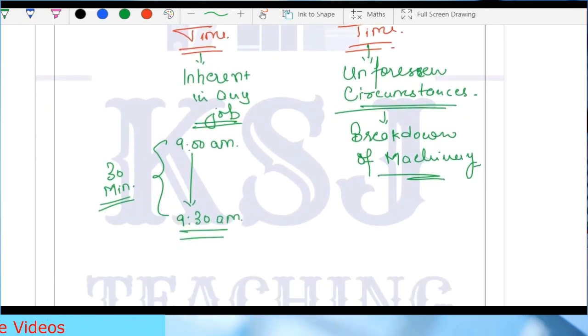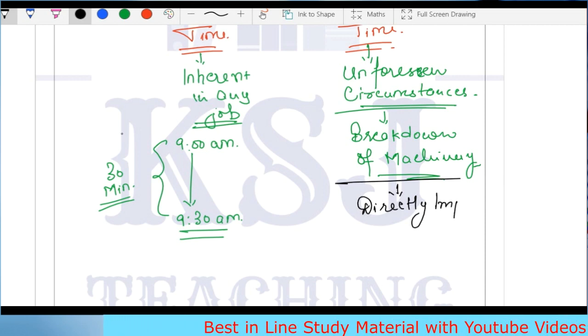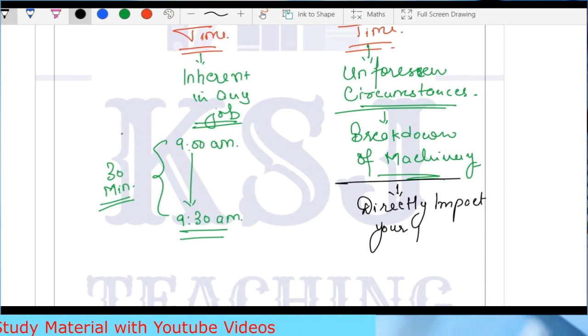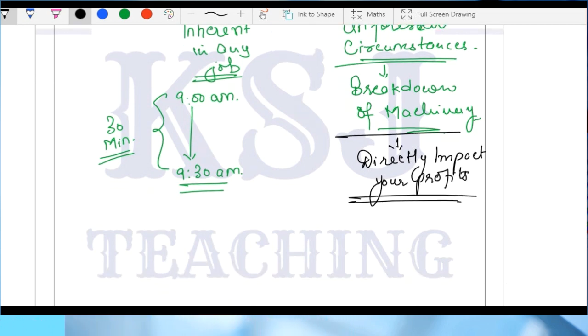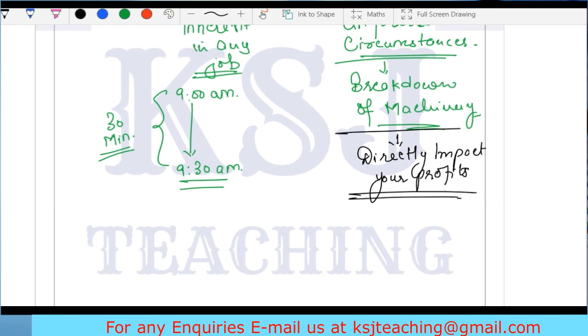Sir, very simple. If you talk about the abnormal idle time, this abnormal idle time will directly impact your profits, right? Now you cannot ask your client to pay for this thing. Can you ask your client to pay for this breakdown of machinery and this idle time? You are making the payment for this time? No, sir.